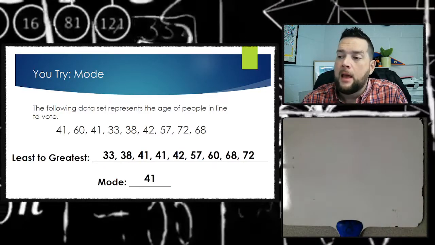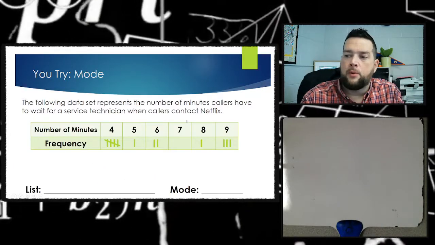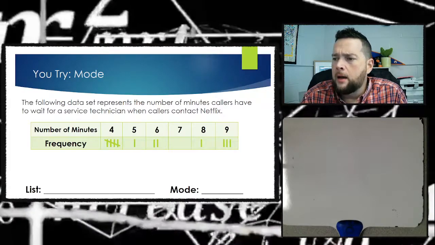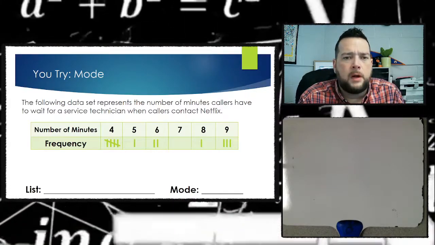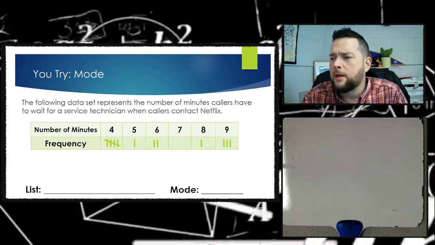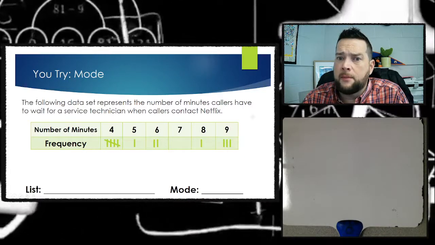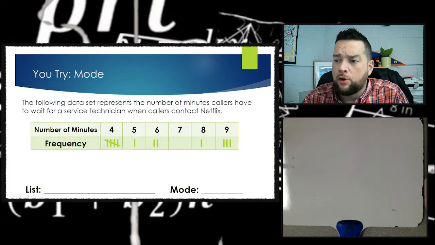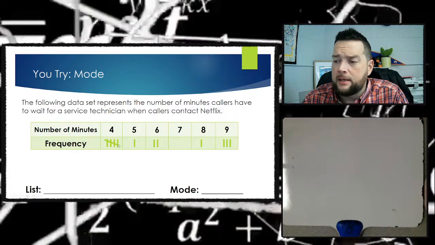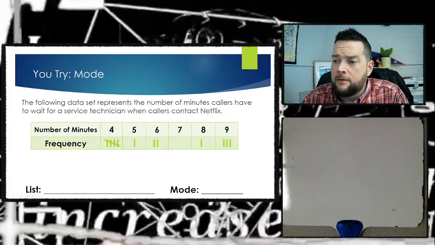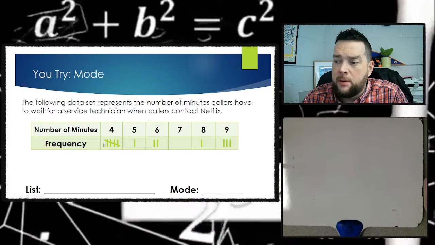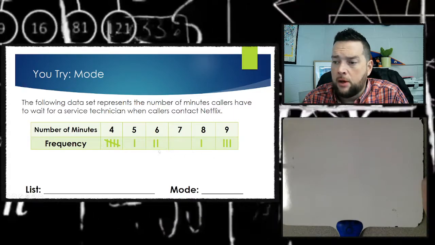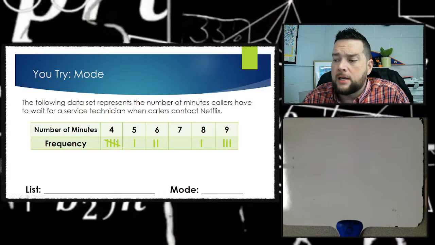And last one, last example. The number of minutes for contacting Netflix that you have to wait on hold. It's really easy to see from this frequency table what the mode is. That's the one that has the most number of individuals who represented it. So you had 4 minutes and you had 5 people who waited that 4 minutes. Every other number was less than that. So 4 is going to be the mode.